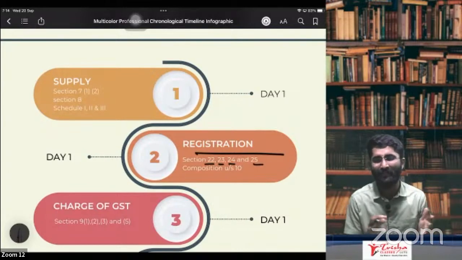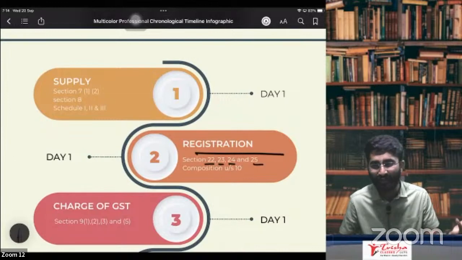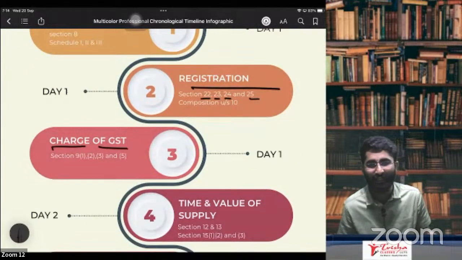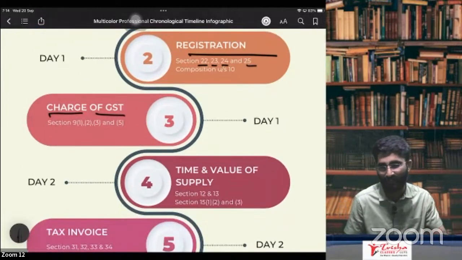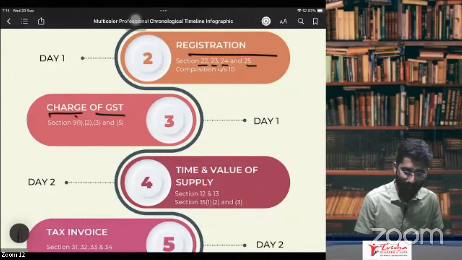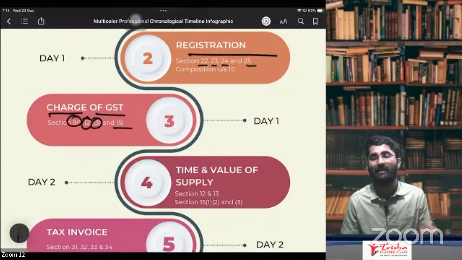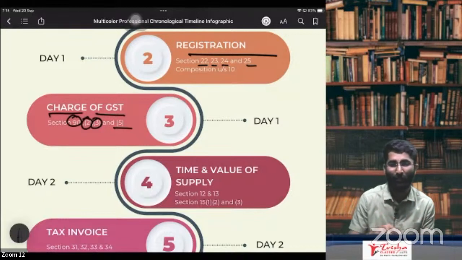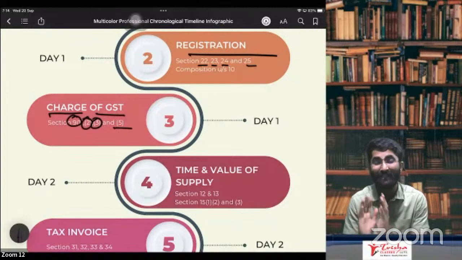Sir, once we have registered, later what do we have to do? We will go ahead and pay. How to pay it? So next, we are going to discuss charge of GST in today's session: section number 9.1, 9.2, 9.3 and 9.5. Sir, 9.4 is not there? No. In your syllabus, section numbers 9.4 and 9.5 are both not there. Section number 9.4 is about reverse charge in case of some suppliers, in case of some goods.